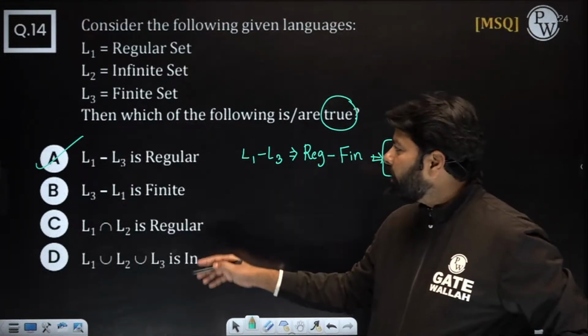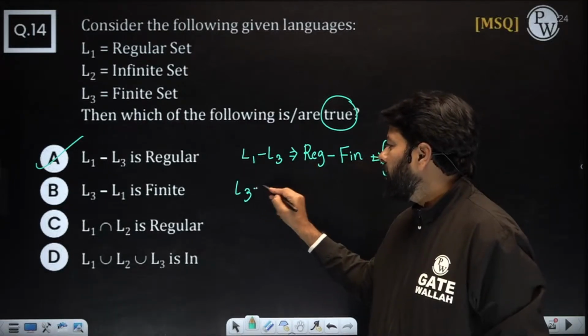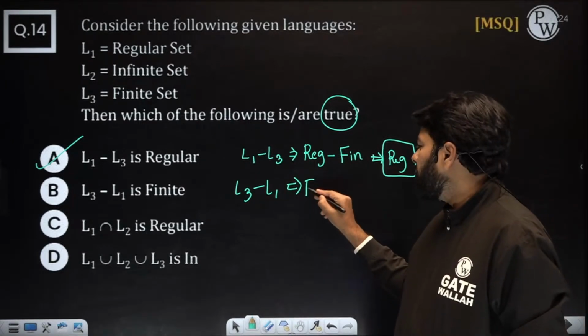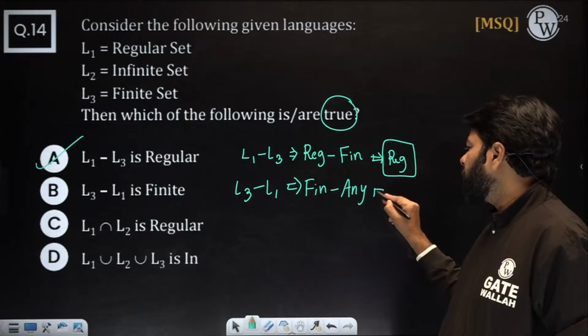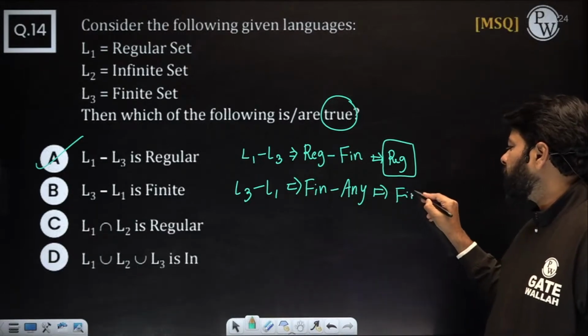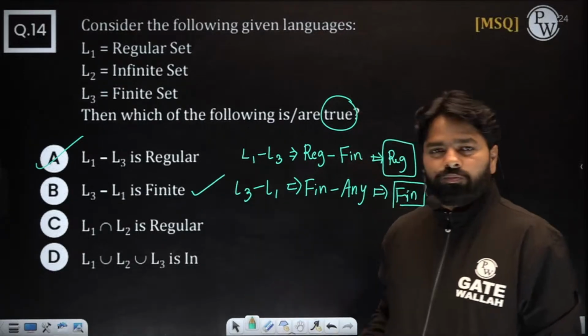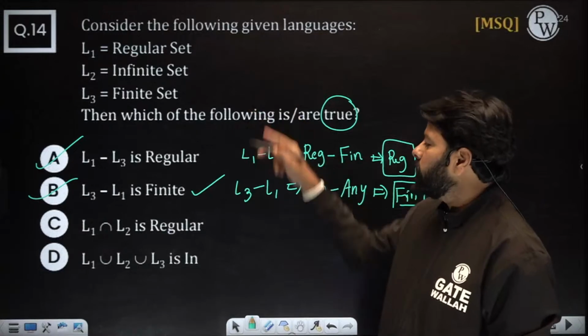What about the next one? L3 minus L1. That is very interesting. L3 minus L1, don't write what is L1, not required. Finite minus any language. What do you get? Finite. So I can conclude finite also. So this is also a right answer. L1 intersection L2, regular.